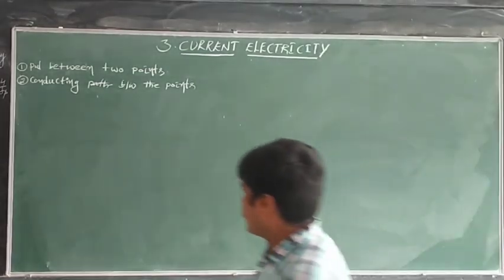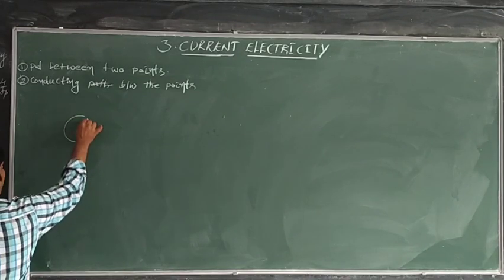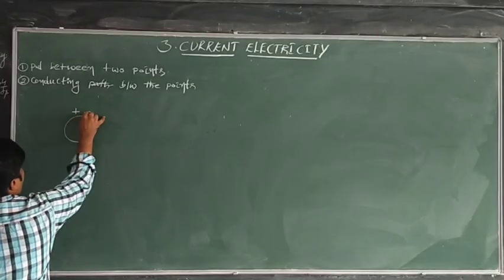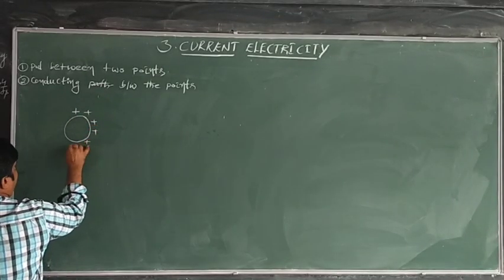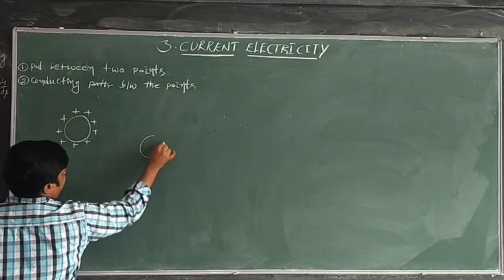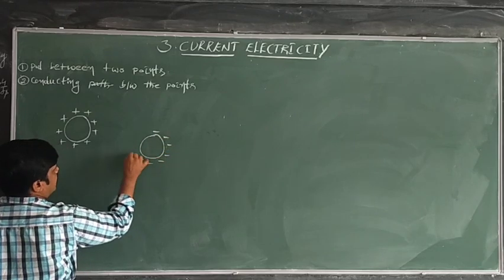For example, I will give one here. There is one conductor here, which is a positively charged conductor. And here another conductor is there, which is a negatively charged conductor.